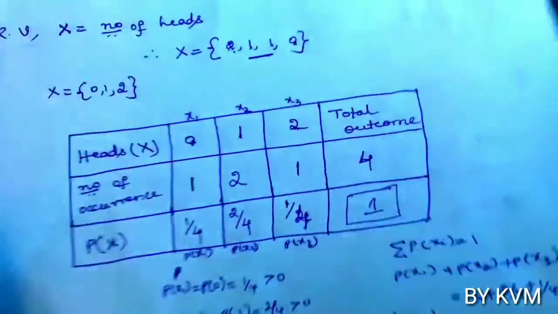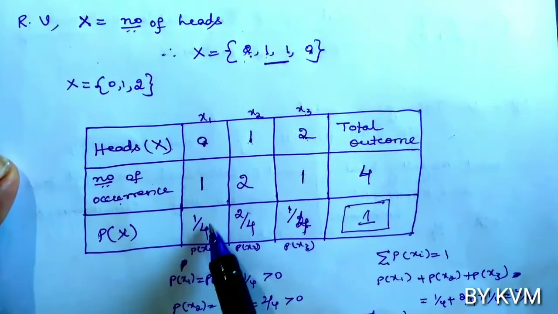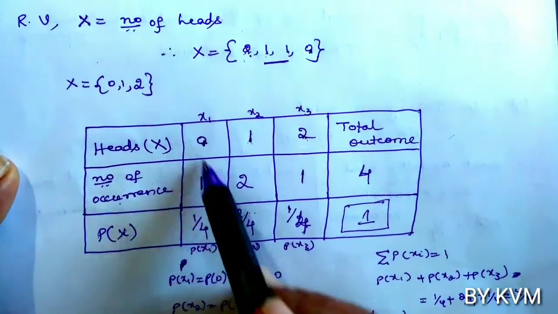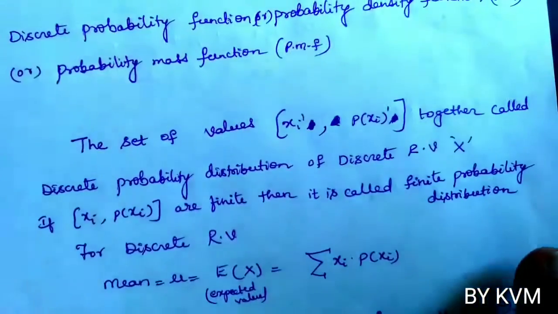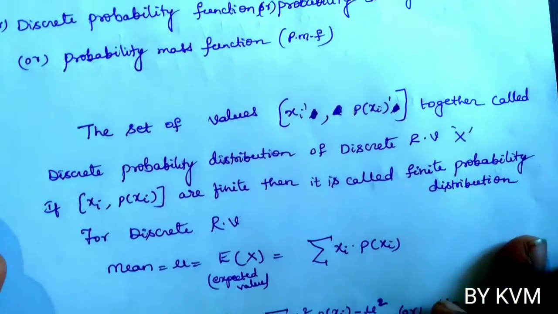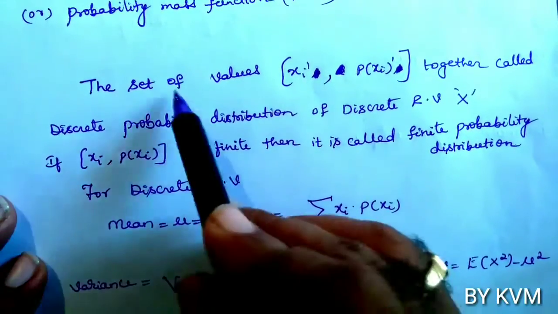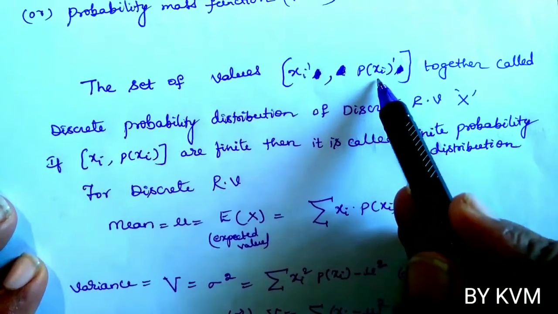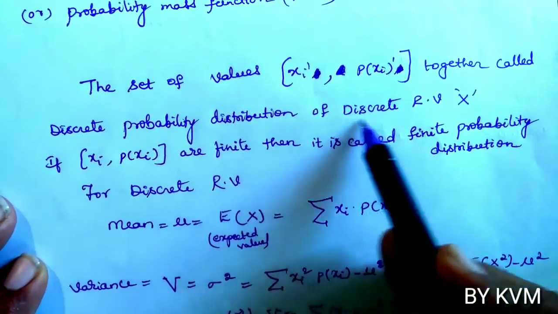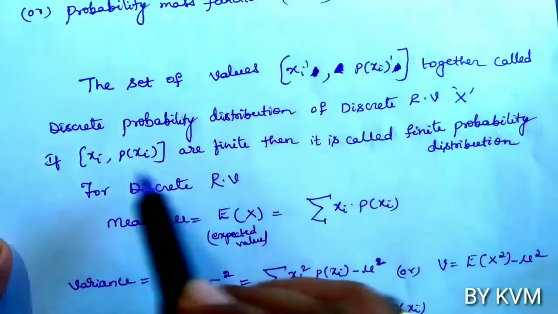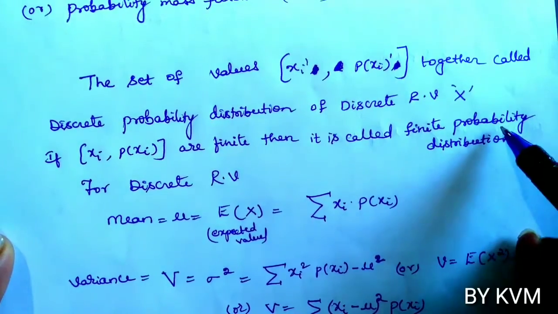In this example, the x values 0, 1, 2 and p of x, that is 1 by 4, 2 by 4, 1 by 4, together are called the discrete probability distribution of the discrete random variable. So the set of values xi comma p of xi together is called the discrete probability distribution of the discrete random variable x. If xi comma p of xi are finite, then it is also called a finite probability distribution.